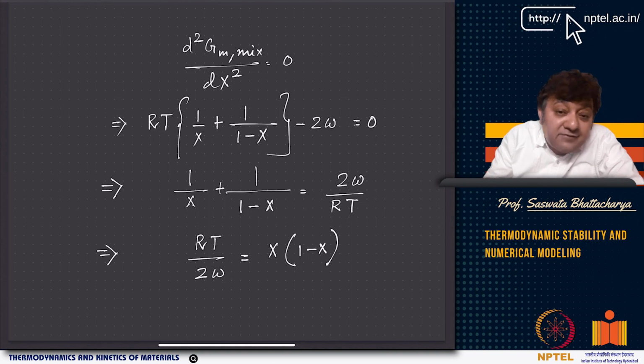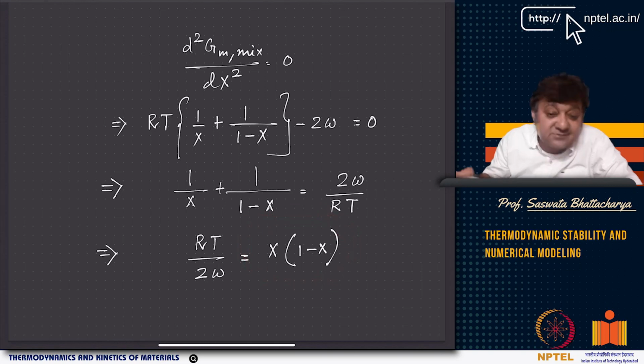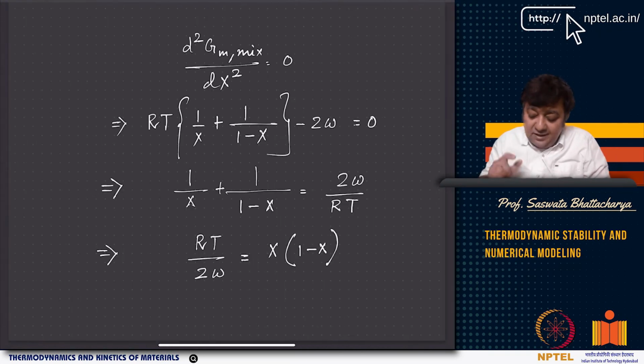Now, if you use a regular solution model and you want to write d2Gmix/dx square equal to 0, then what you get is RT (1/x + 1/(1 minus x)) minus 2 omega equal to 0. Now if I do further simplification, I get 1/x plus 1/(1 minus x) equals 2 omega by RT, right? This is the further simplification. Because x times (1 minus x) is there, if I just make it inverse, then what happens? RT by 2 omega equals x times (1 minus x), because x plus (1 minus x) equals 1, right? So now you have RT by 2 omega equals x times (1 minus x), right?